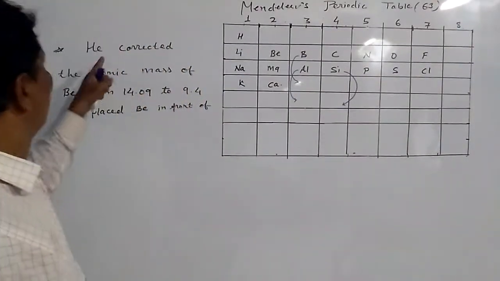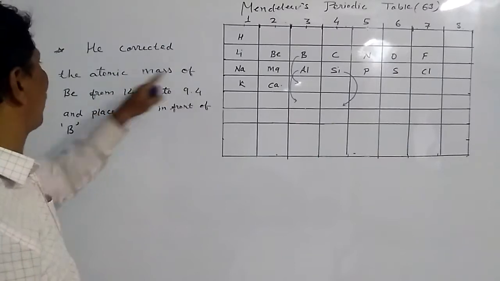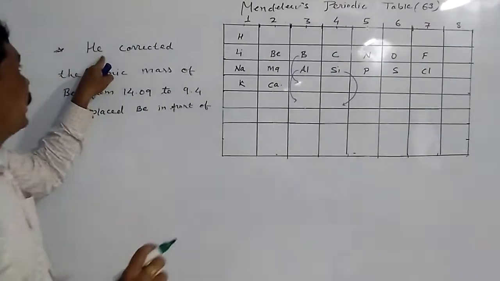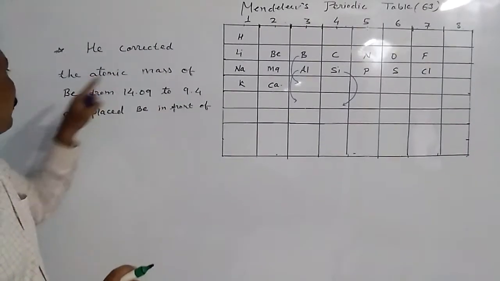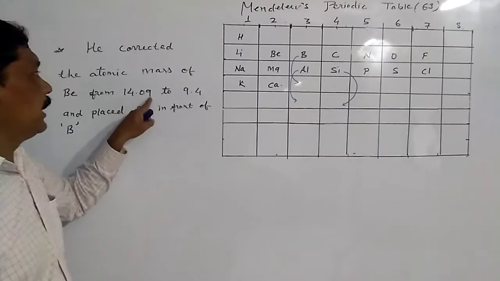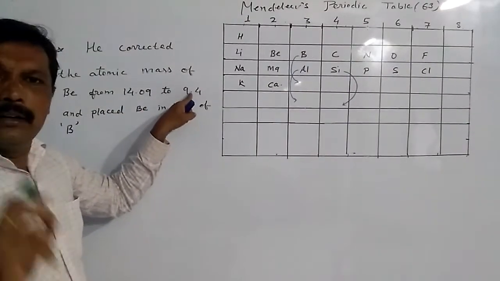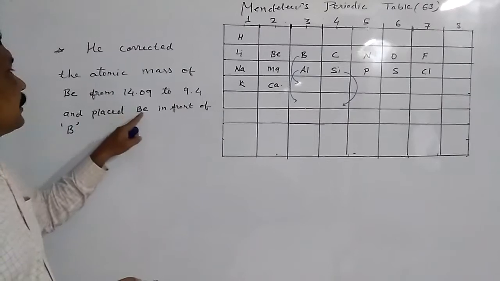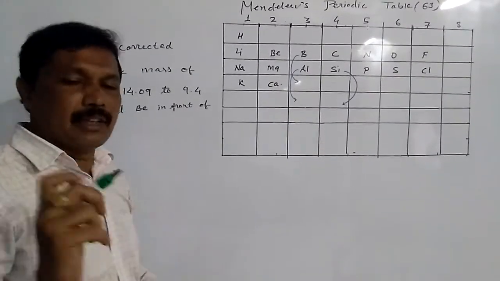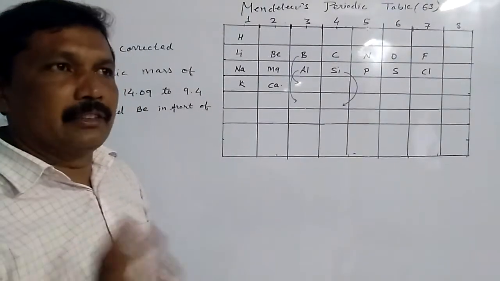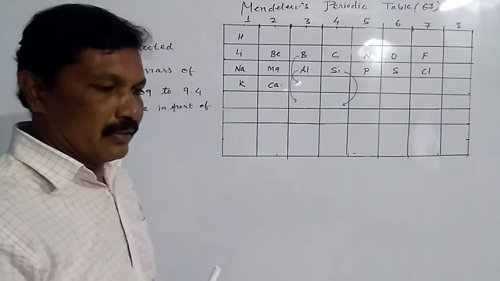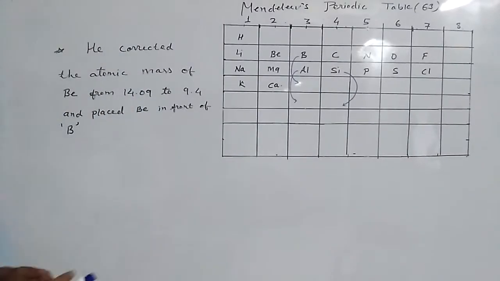Mendel corrected the atomic mass of beryllium. What did Mendel do? He corrected the atomic mass of beryllium from 14.09 to 9.4 and placed beryllium in front of boron. This was the first thing he did while classifying the elements. What was the second thing he did while classifying the elements?